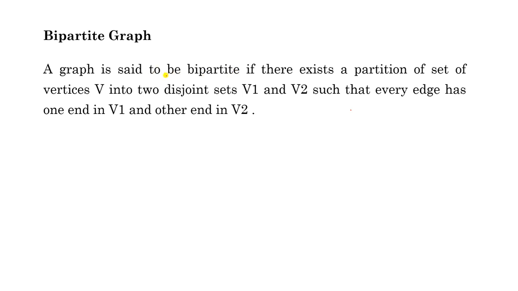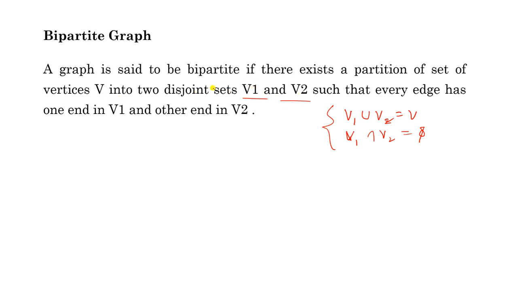Bipartite graph. A graph is said to be bipartite if there exists a partition of set of vertices V into two disjoint sets V1 and V2. Whenever we talk about partition, first look at this. We have to find two subsets V1 and V2. It means the two conditions must be satisfied, that is V1 union V2 must be equal to V, and V1 intersection V2 must be equal to phi. If these two conditions are satisfied, then you can say V1, V2 is a partition of V.